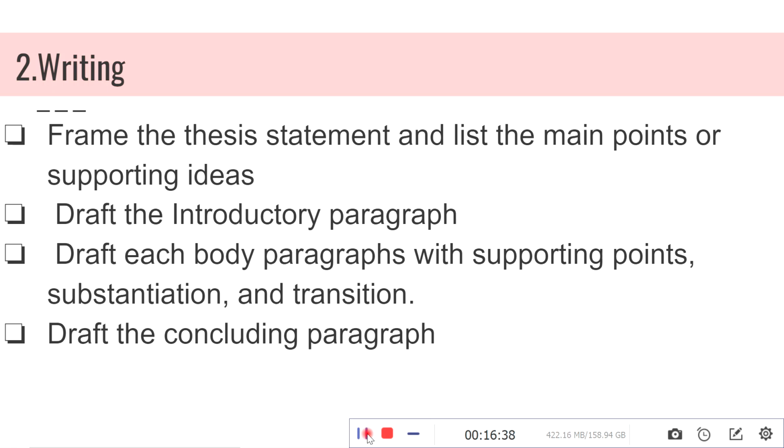So, supporting points, each body paragraph will have one. Then each supporting point we have to substantiate. Then the last part of each paragraph will be transition from one paragraph to another. Then finally, you have to draft the concluding paragraph.